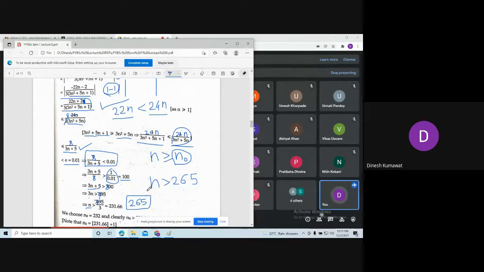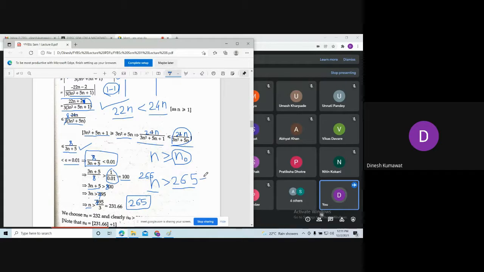See, here I am saying this n is bigger than this number 265. Now sometimes it may happen that this n is nothing but 266. Okay, this is for your understanding purpose. Let us assume that this n is 266. So for attaching equality, what do we need to do?